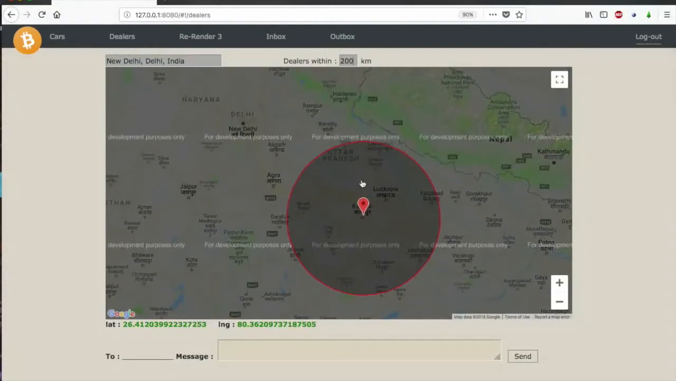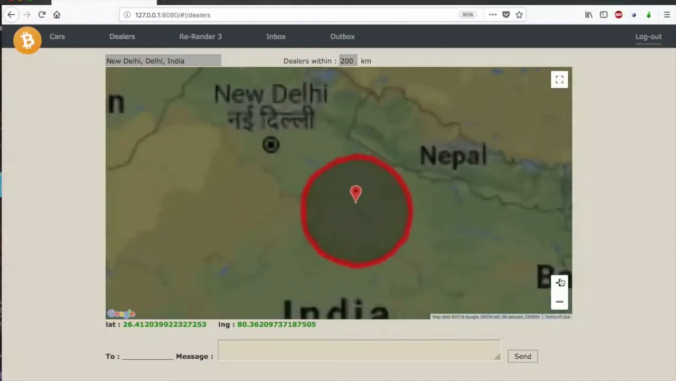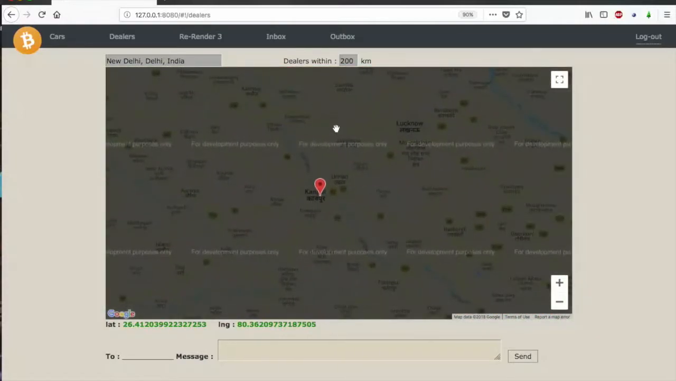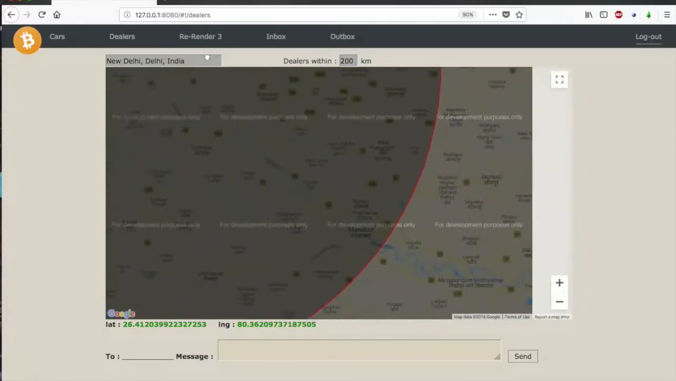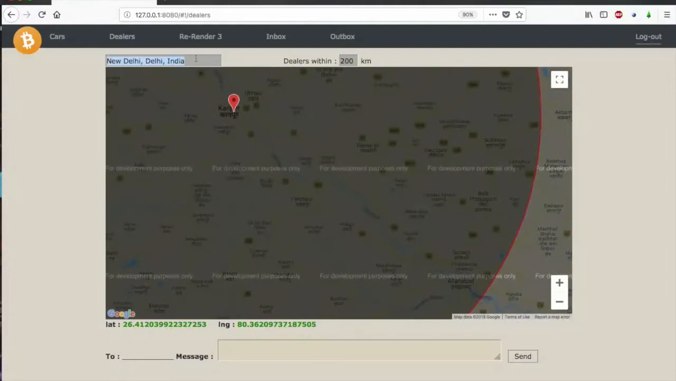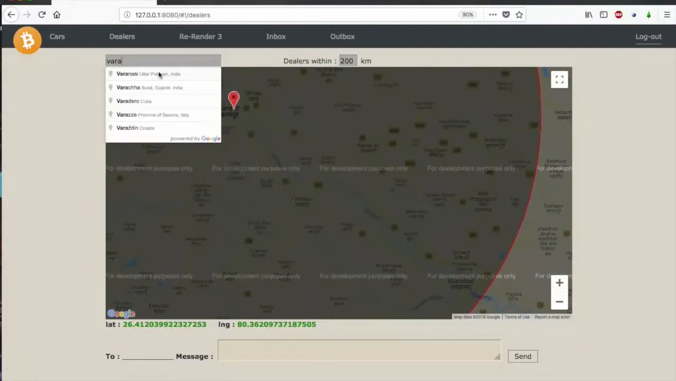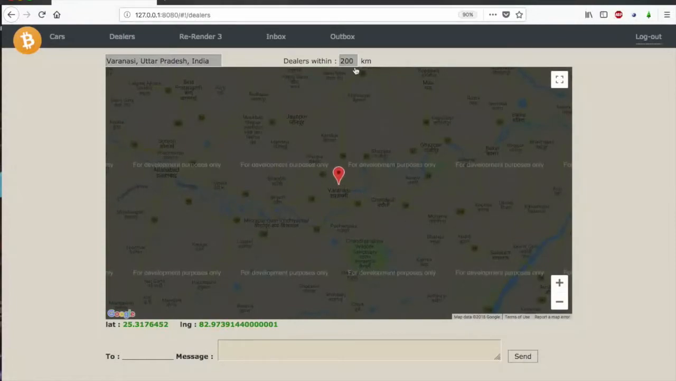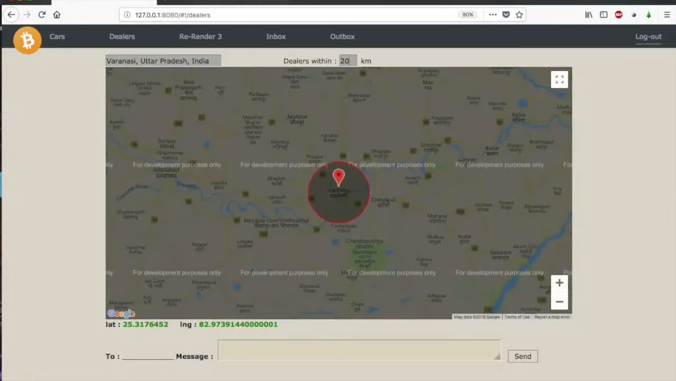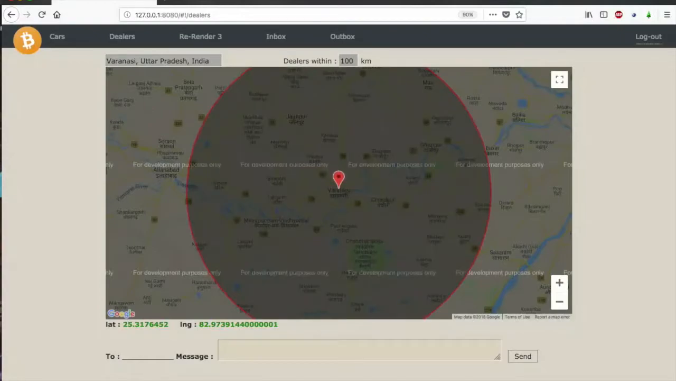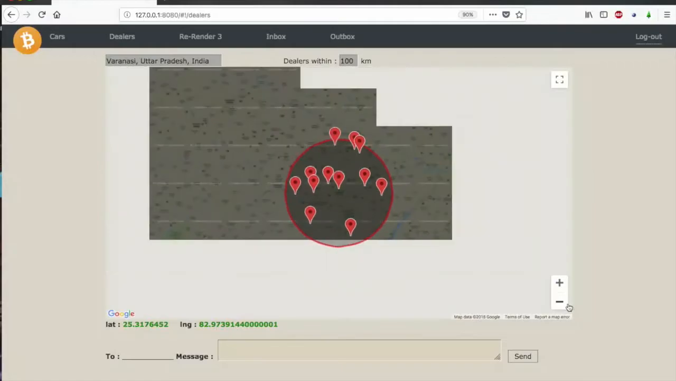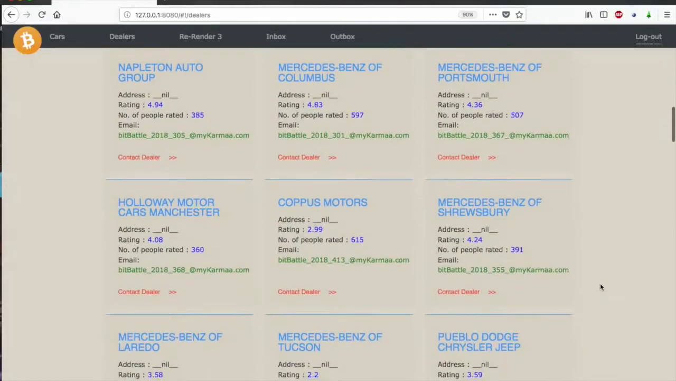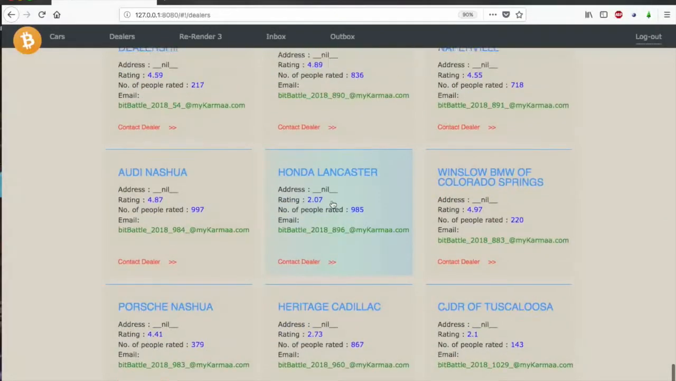Let me decrease. Oh, sorry. There is. Let's go to Varanasi through this. We are at Varanasi, and let's do 100. So yes, we can see all the data points again. And you can see all the dealers in the list view too.